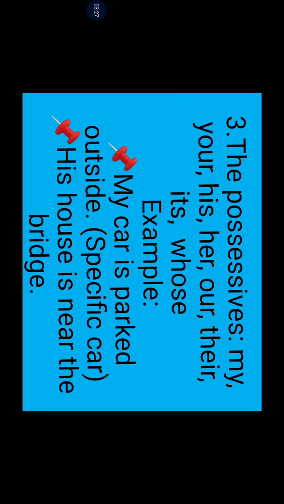Next, possessive. Whenever you are using possessive pronouns, that comes under determiners because you apply them before the noun here. My, your, yours, his, her, our, their, its, whose. Example, my car is parked outside. His house is near the bridge. My best friend is in Singapore. So if you want to use your possessiveness before adding the noun, that comes under determiner. It will be called a possessive determiner.